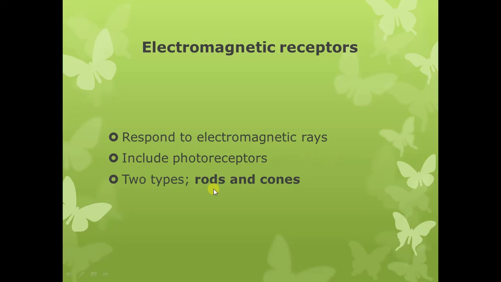Then we have the electromagnetic receptors. Electromagnetic receptors respond to electromagnetic rays, that are the light rays, and these include the photoreceptors. Photoreceptors are stimulated by light, and there are 2 types of photoreceptors: the rods and the cones. The rods are responsible for dim light vision, and the cones are stimulated by bright light.